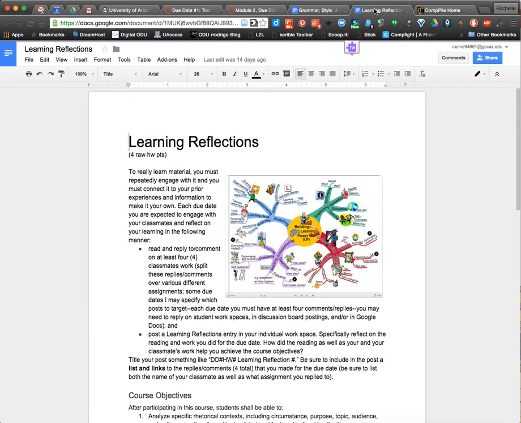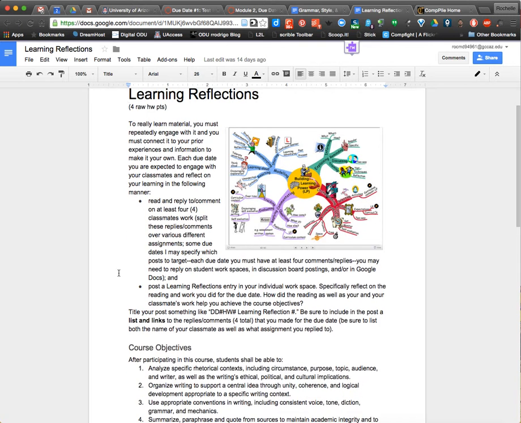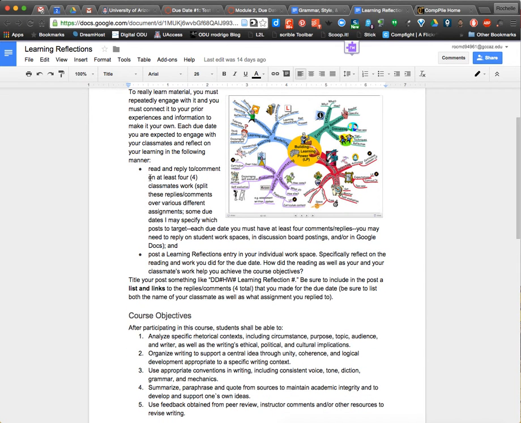Similar, learning reflections. Okay, so the learning reflections. So 1, you need to read and reply to 4 classmates. So make sure you do that. Sometimes I give you a specific, hey, reply to this specific homework number, or just let you do it. And then you need to post a learning reflections entry. 1, you have to do that because you have to tell me who you replied to, and then provide links to that, and I'll show you how to do that in a second.